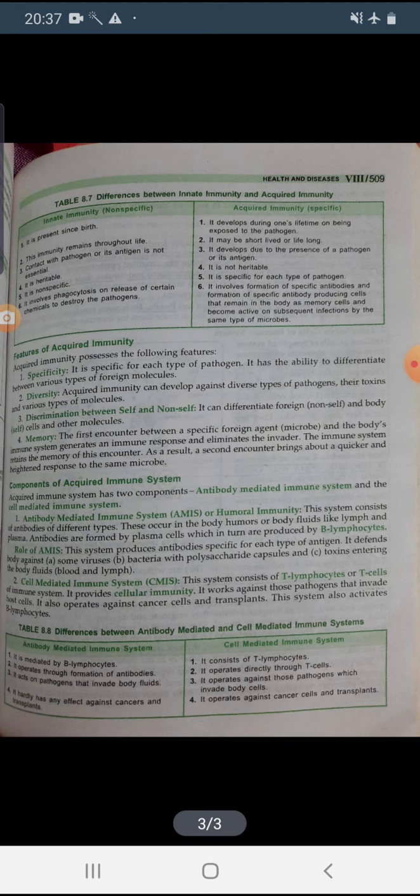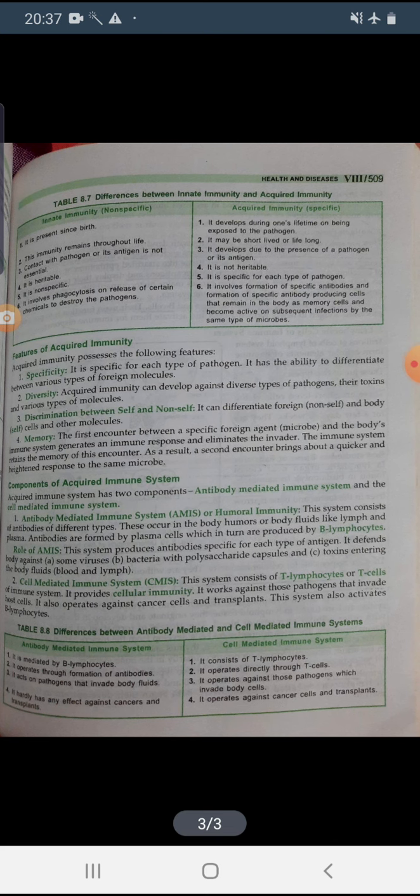But the immune system retains the memory of this encounter, meaning it remembers that this particular pathogen has attacked our body and they have developed certain antibodies for that particular pathogen. So as a result, whenever there is a second encounter, that brings about a quick and heightened response to that same microbe, because they have already stored the antibody for that particular pathogen, right?